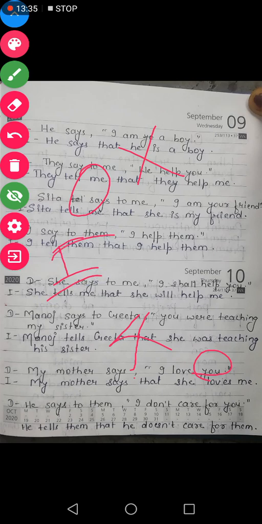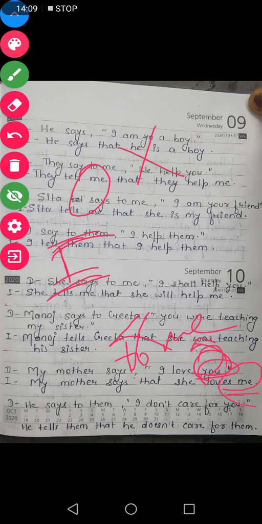So here we will consider I as the object. Now according to I it will change you into me. My mother says to me. To me is not written here, but we will consider it on our own. We will assume that to me is written here. Okay, so now the second person will change according to the object, which is we ourselves, which is me, and that is why it has become me.